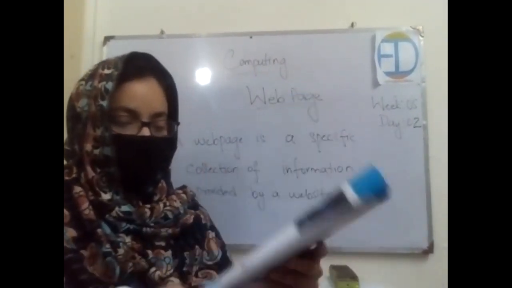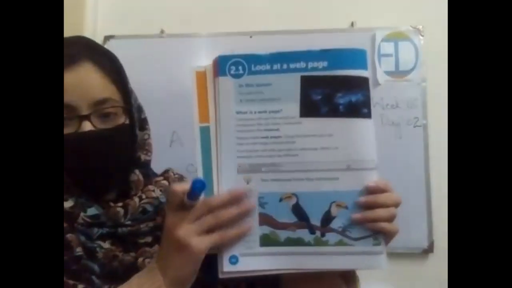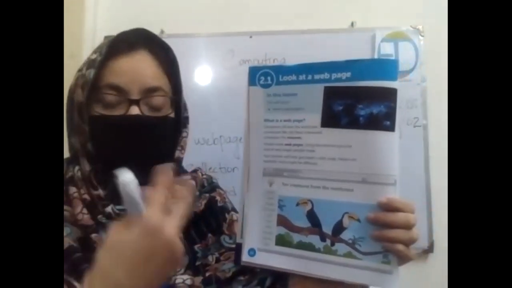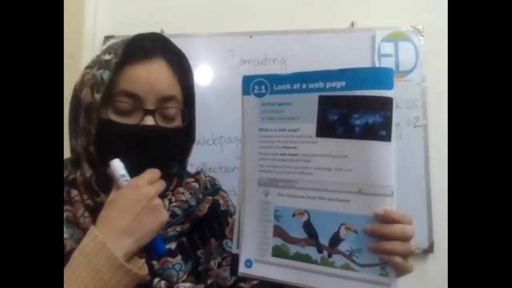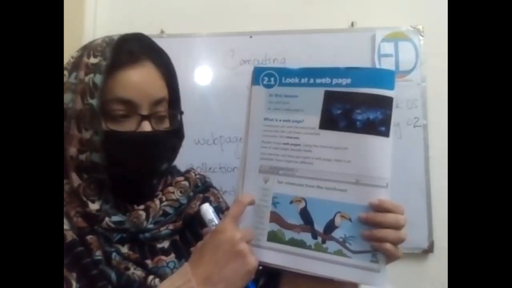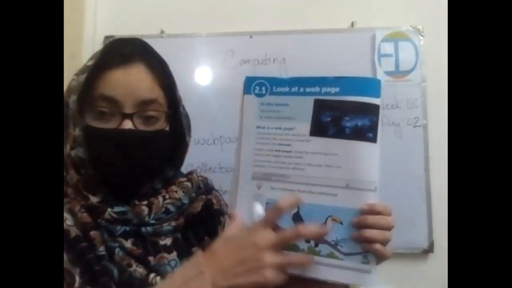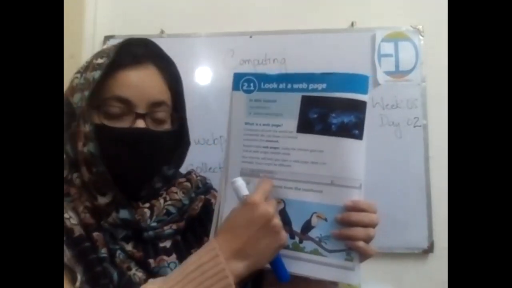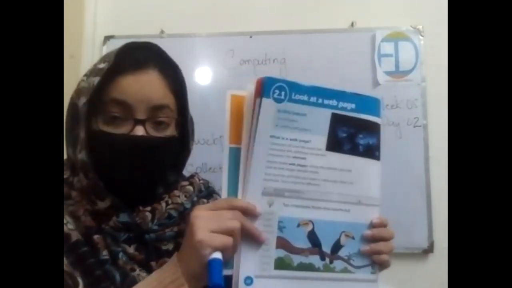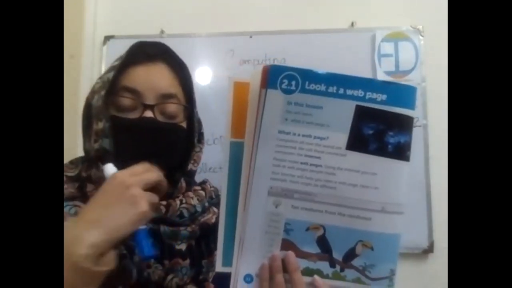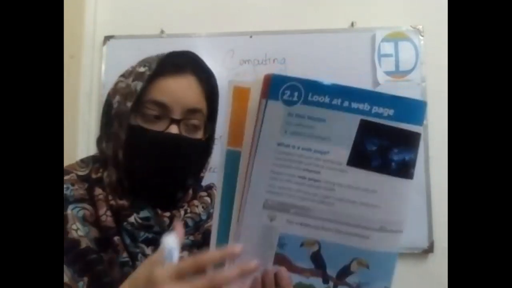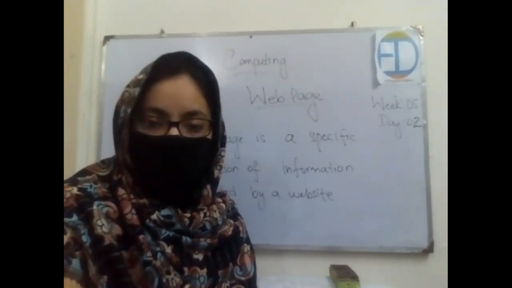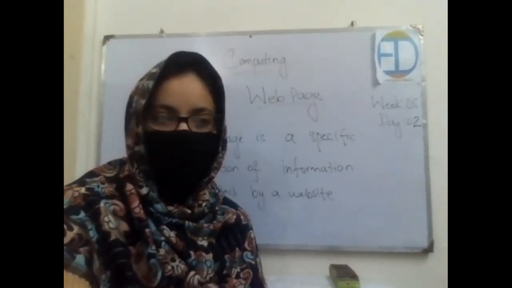So now I'll be teaching you. Open your books. This is a web page. Let's say it says 10 creatures from the rainforest. They searched for 10 creatures from the rainforest, and then this is the web page which is showing them the creatures, right? So now this page which is representing the creatures is a specific web page related to this topic. Got it? This page is representing what? The creatures which are from the rainforest. Now similarly, we'll also be searching. I'm going to share the screen with you. Show me a thumbs up if it is visible to you or not.